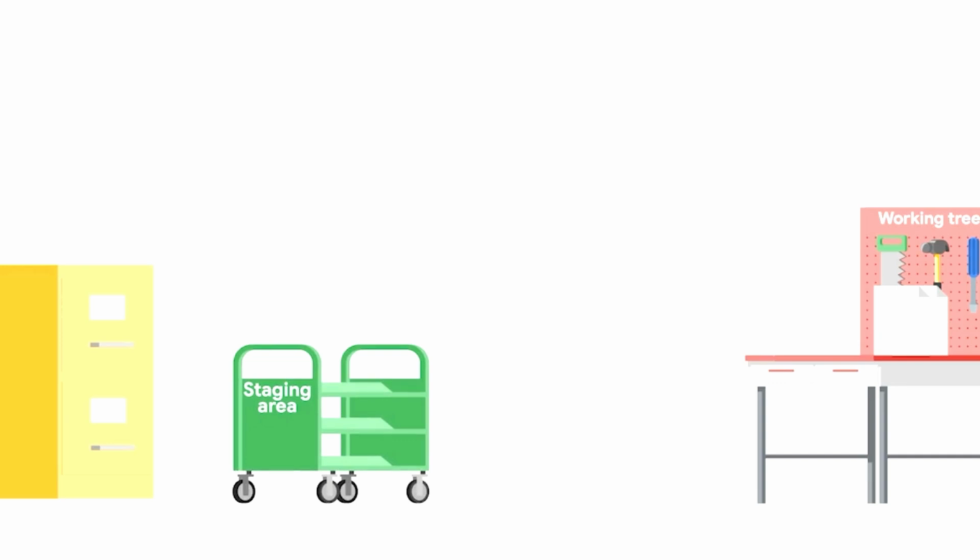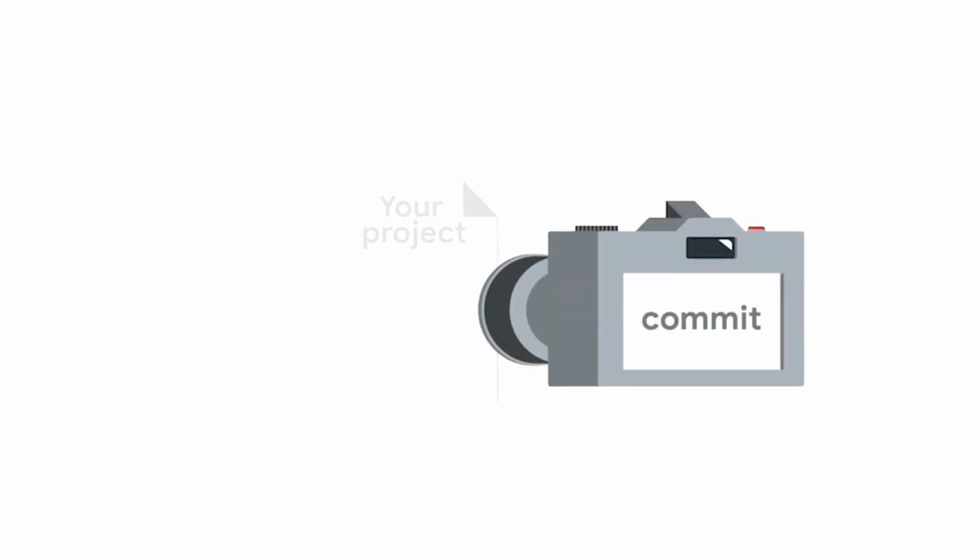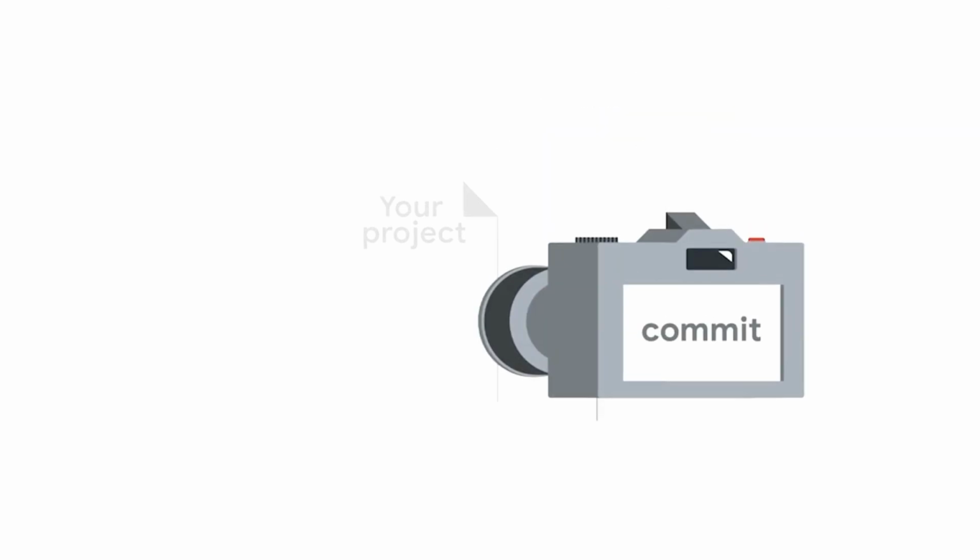So it might be helpful to think about Git as representing your project, which is the code and associated files, and a series of snapshots. Each time you make a commit, Git records a new snapshot of the state of your project at that moment. It's a picture of exactly how all these files looked at a certain moment in time. Combined, these snapshots make up the history of your project, and it's information that gets stored in the Git directory.